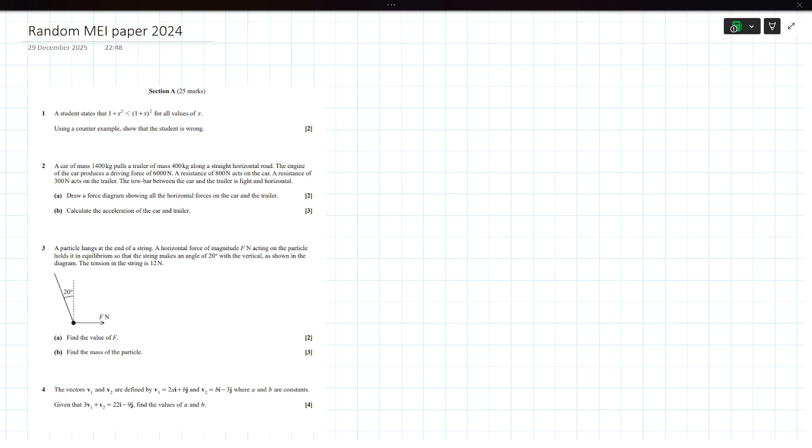I think this is paper one, so you have random mechanics and random pure maths questions all together, and paper two is statistics and pure maths. I should have picked paper two because I'm much better at statistics than mechanics. I absolutely hate mechanics. And it is 100 marks, so I might as well just skip all the mechanics questions and just do pure. And if there is time left over, I can attempt the mechanics questions.